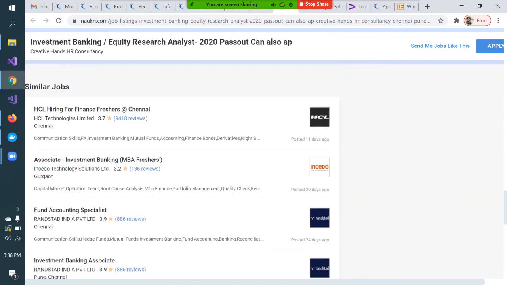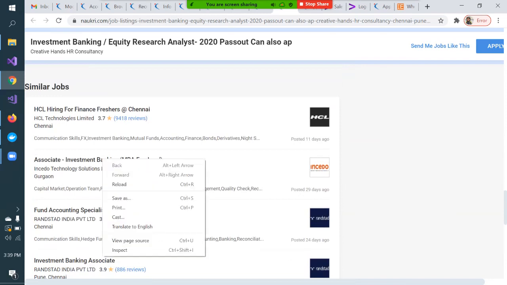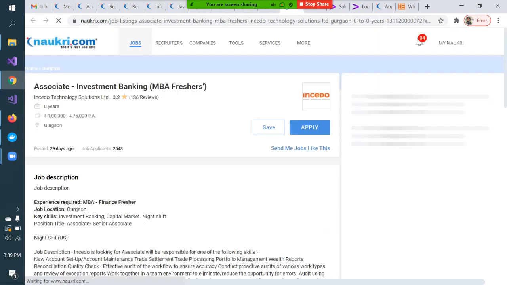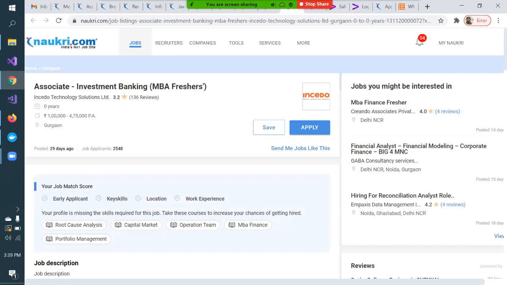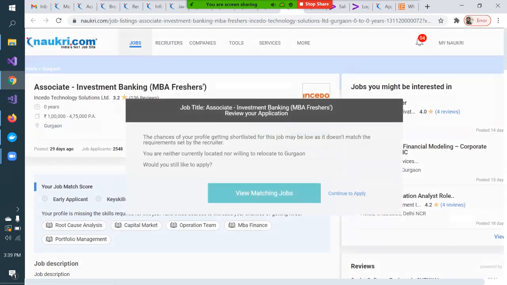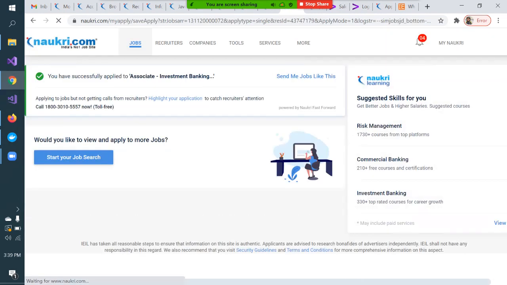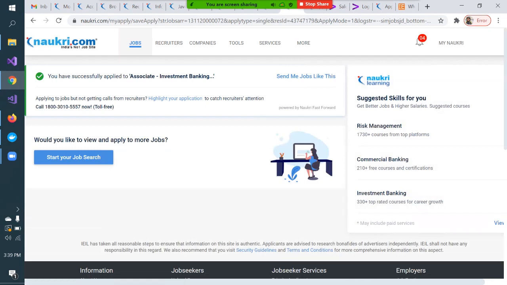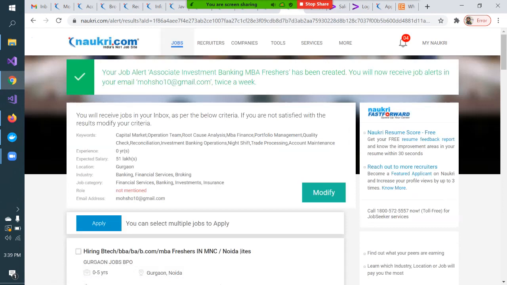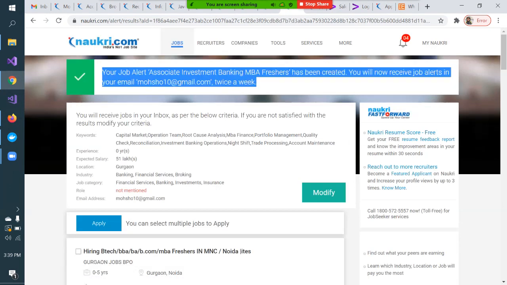MBA fresher, associate investment. So if you click this job, and if you think you meet this criteria, it is in Gurgaon, apply for this job. Never miss to apply. Continue to apply. Okay, if you have applied, you will get this message: you have successfully applied for associate investment banking. Send me jobs like this. So click on this kind of button wherein your job alert MBA fresher is being sent twice a week. I'll be getting an email.